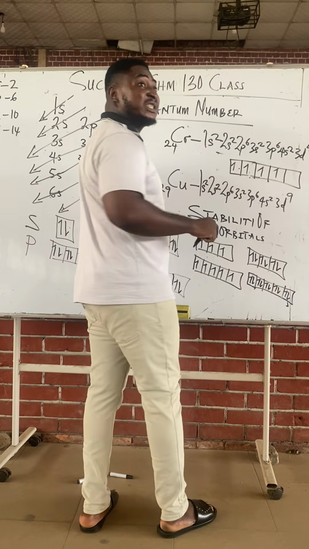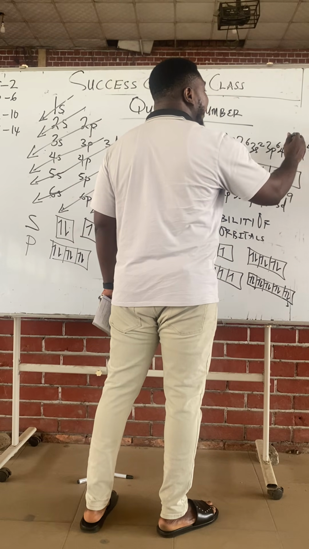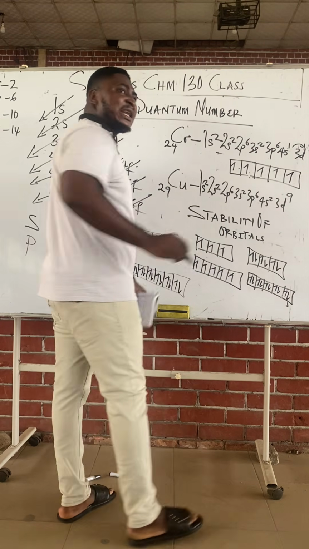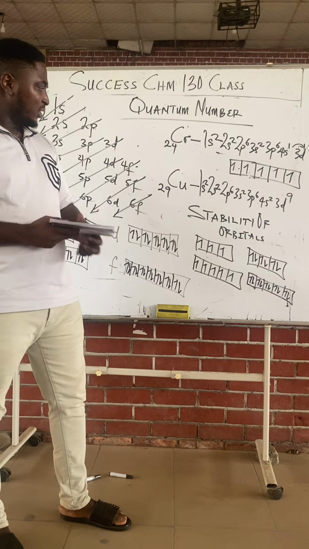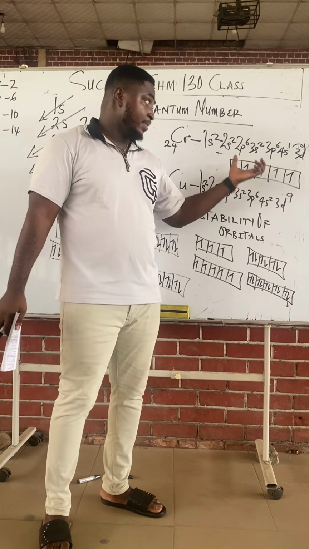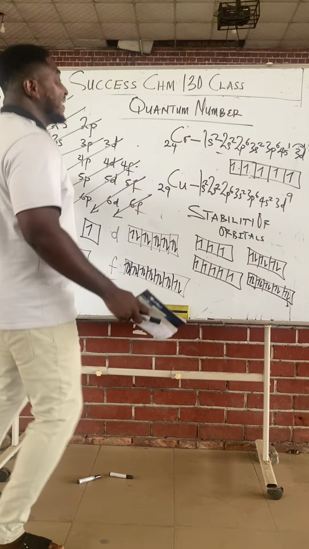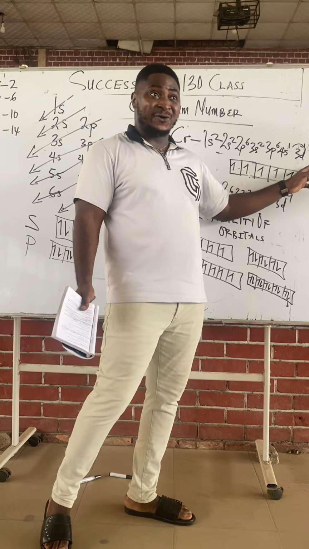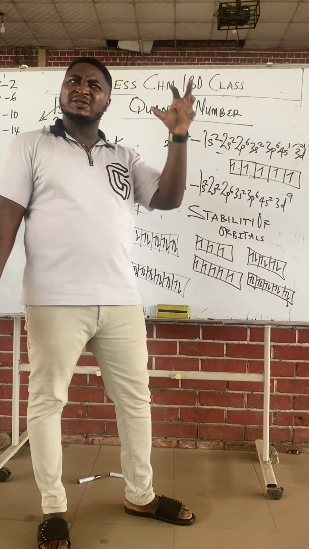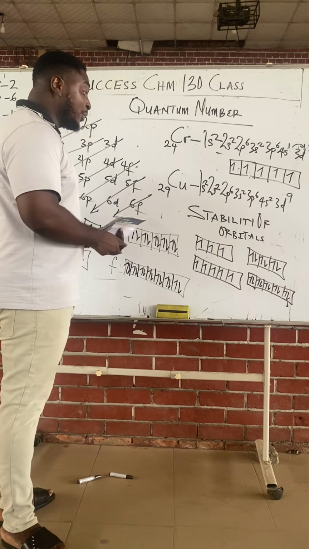To ensure stability of the d orbital, there will be a transfer of 1 electron from s to d, so this is 4s, 3d. Because with 1 more electron here, the d orbital is stable. So class, if you are asked to write the configuration of chromium and you just follow the normal method, you will have 4s2 and 3d4 and you'll be wrong. You need to remember that chromium and copper have special cases. That is transfer of 1 electron from s to d. Same thing happens with copper, class.